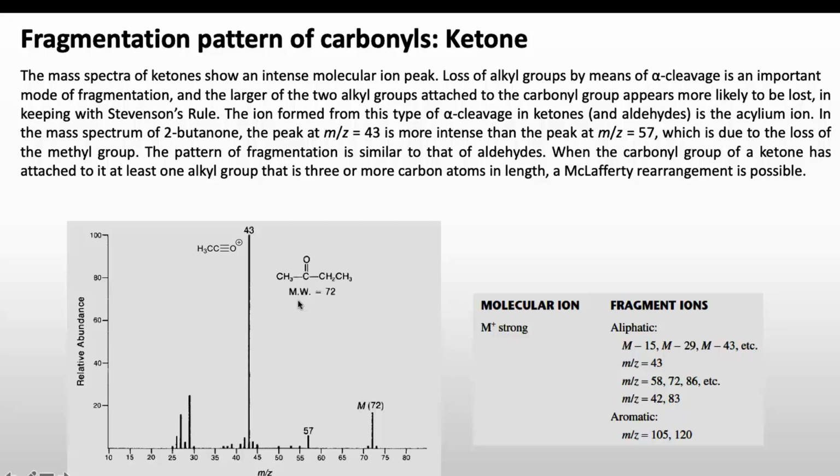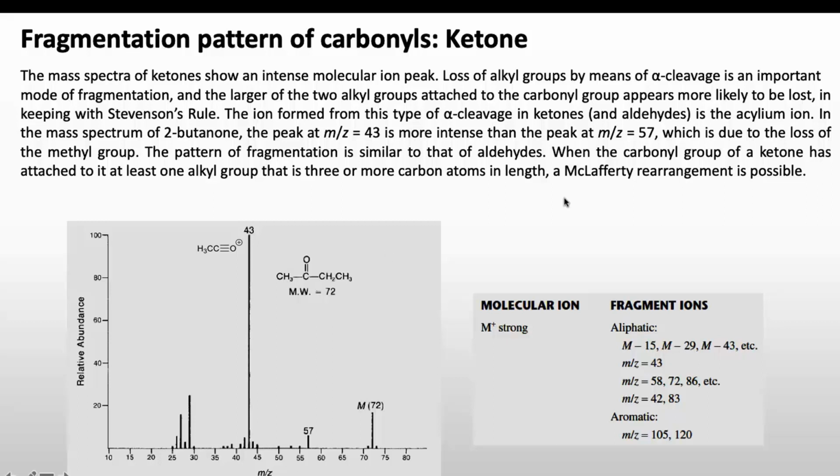So let's see the example of 2-butanone. The peak at 43 is more intense than the peak at 57, which is due to the loss of the methyl group. So if the methyl group is lost from this side through alpha cleavage, we will get a peak at 57, but it is not very intense, while the peak at 43 is due to the loss of the ethyl group. So according to the Stevenson rule, the larger group will fragment first, then the smaller group.